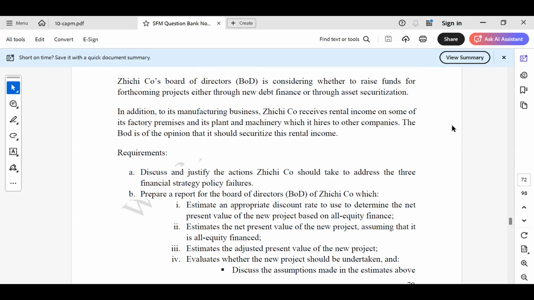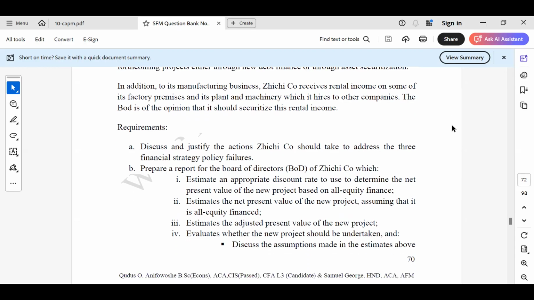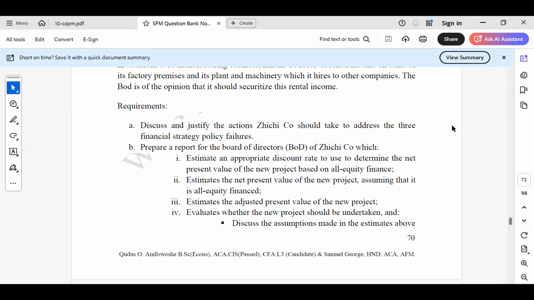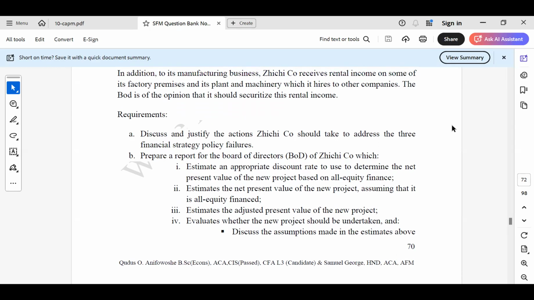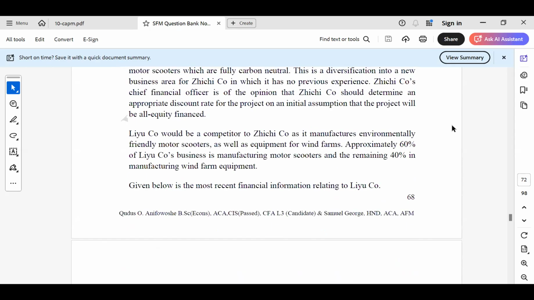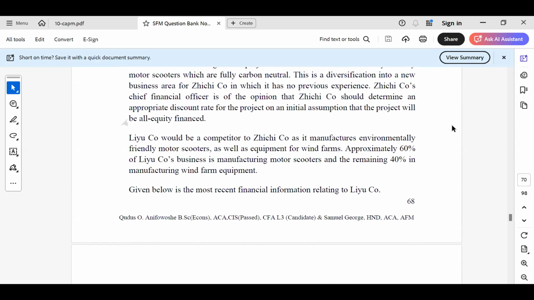Now, when it's the appropriate discount rate, when we're reading the question, it was given that Zichi Co is diversifying from what it was doing before. So we need a proxy, and they provided a proxy. The proxy is Liu Co.